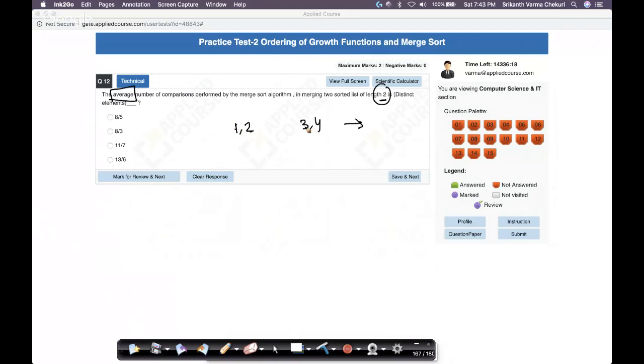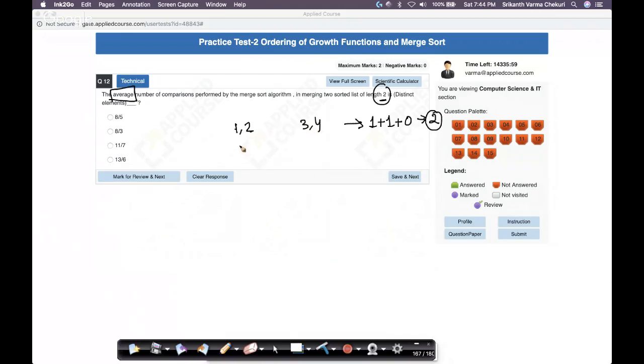I have to compare 1 with 3. That's one comparison, right? So 1 will be done. Then I compare 2 with 3. One more comparison, right? 2 is done. Then 3 and 4 are done, so 0 comparisons. So in total, I had to do 2 comparisons to merge if the arrays were like this.